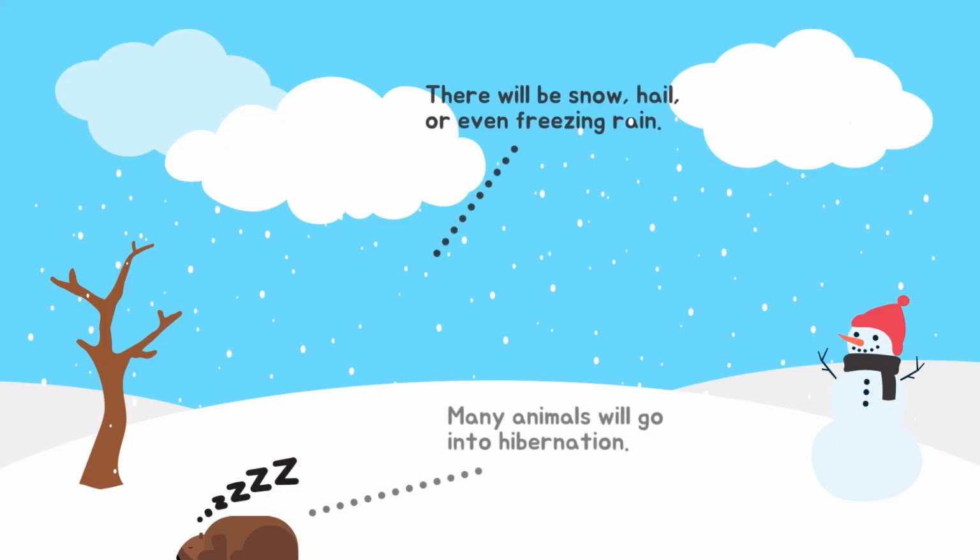In winter, it is very cold. During this season, there will be snow, hail, or even freezing rain. Because of how cold it is, many animals will go into hibernation. Winter usually happens between December to February.